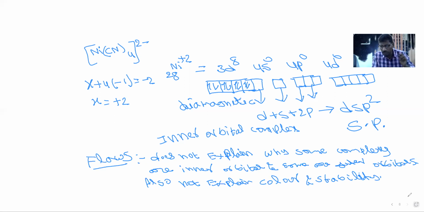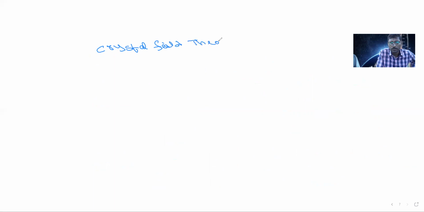The remaining properties are all explained by the next theory. The next theory is crystal field theory. So crystal field theory clarifies the drawbacks of valence bond theory. In valence bond theory, why some complexes are paired and unpaired is not explained. But crystal field theory explains that drawback also.